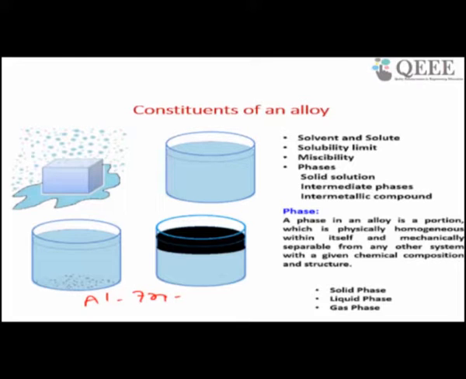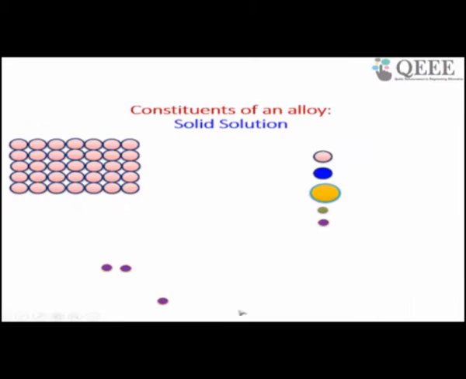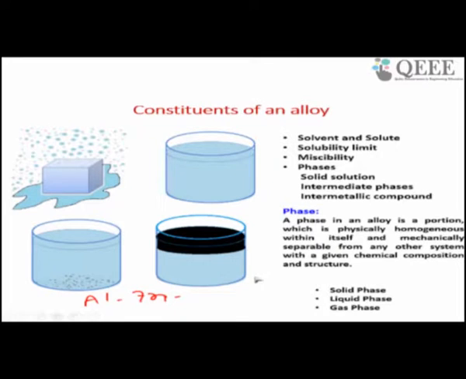If it is bronze, then copper and zinc. In a copper zinc alloy, copper is your parent material and zinc is your alloying element. So zinc is called the solute and copper is called the solvent. In every alloy, the parent material is called the solvent and the alloying element which you are adding is called the solute.